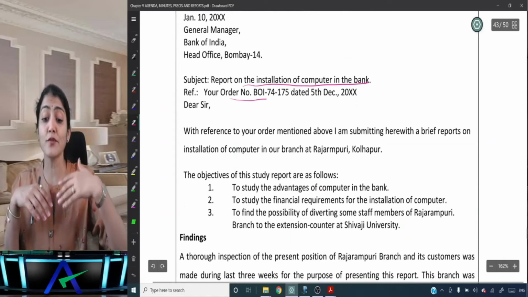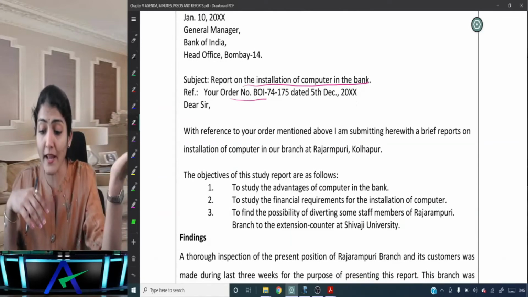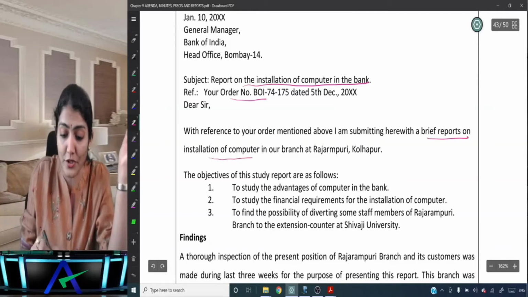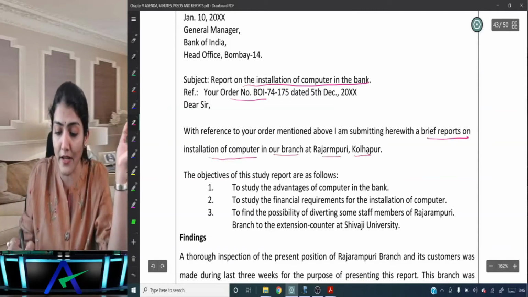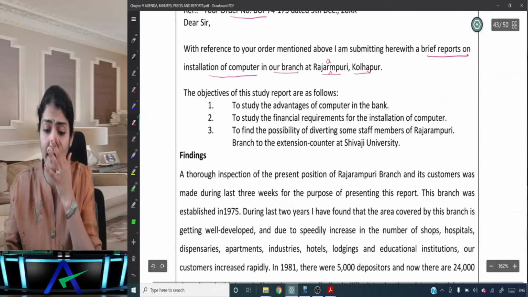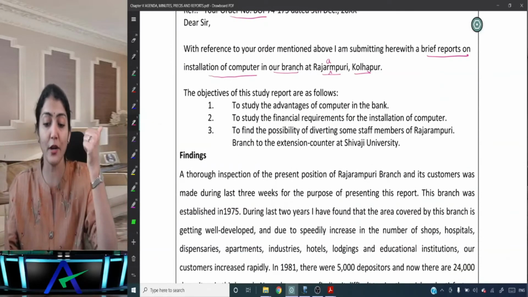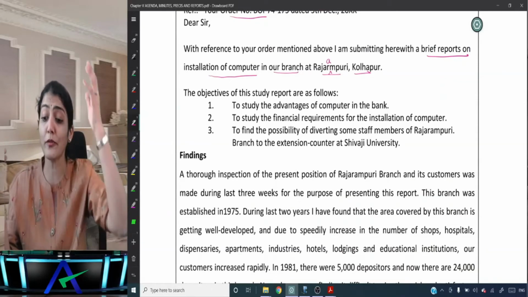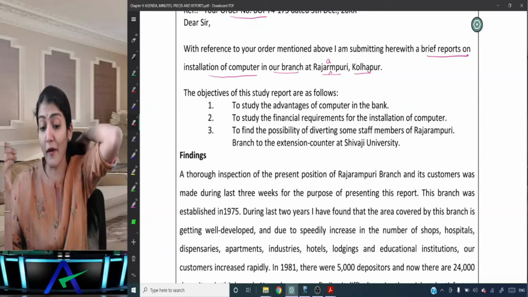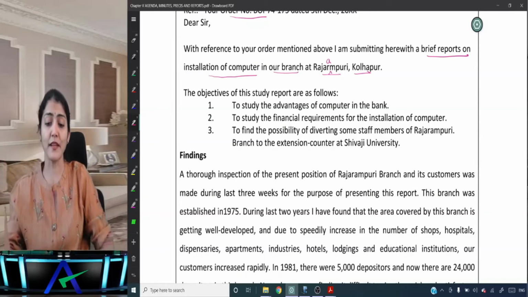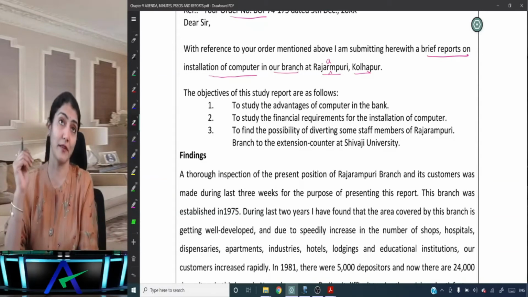With reference to your order mentioned above, I am submitting herewith a brief report on the installation of computers in our branch at Rajarampuri, Kolhapur. The objectives of the study report are as follows: to study the advantages of computers in the bank, to study the financial requirement for the installation of computers, and to find the possibility of diverting some staff of the Rajarampuri branch to the extension counter at Shivaji University.